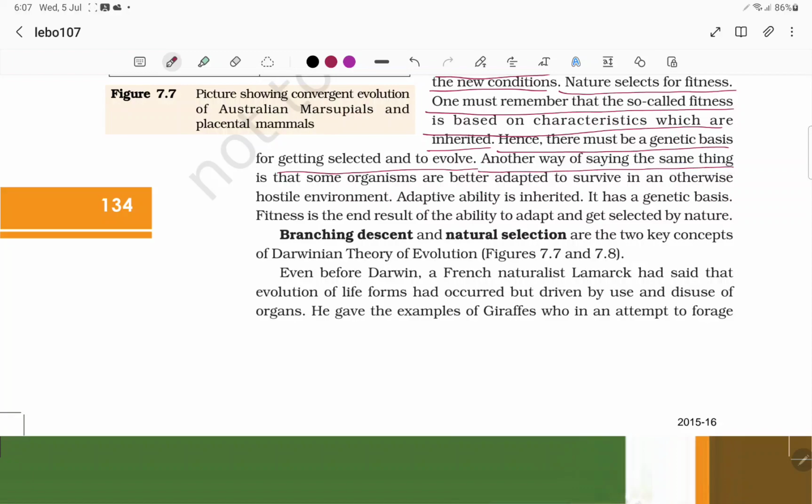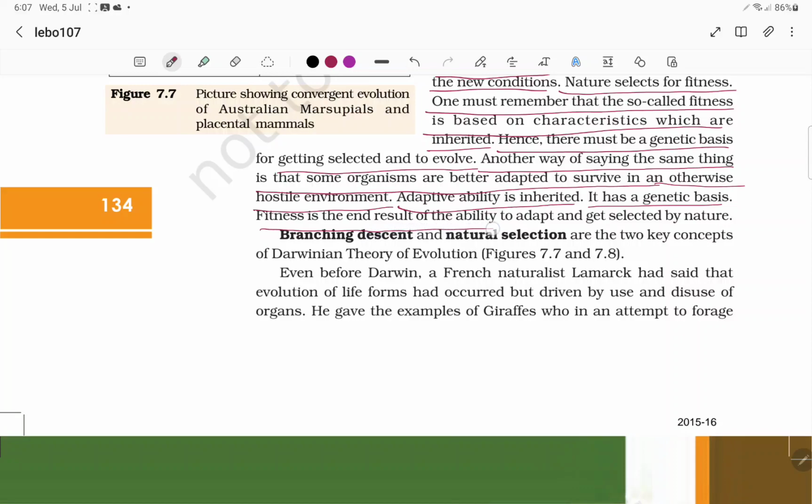Another way of saying the same thing is that some organisms are better adapted to survive in an otherwise hostile environment. So adaptive ability is inherited. It has a genetic basis.